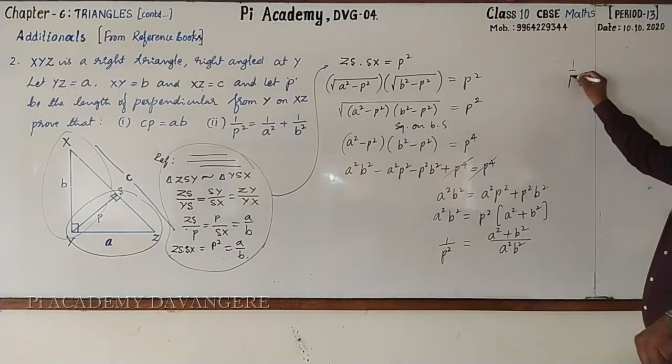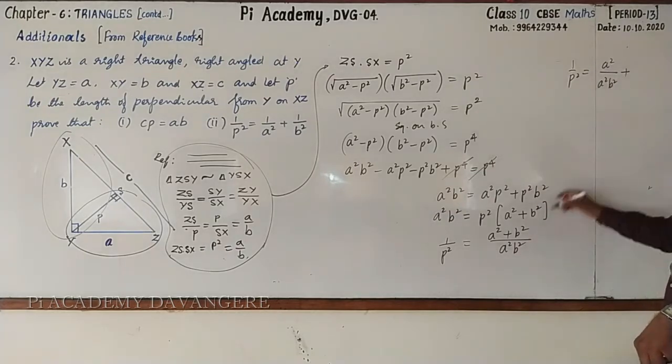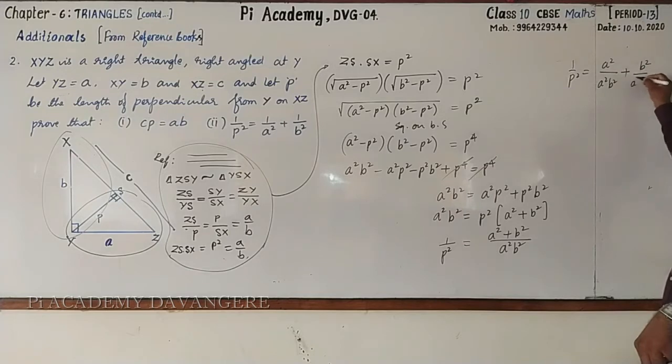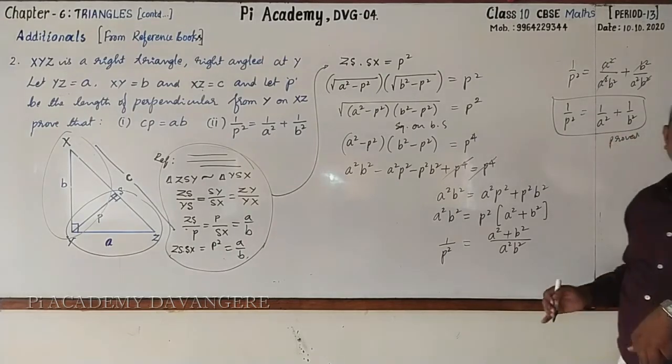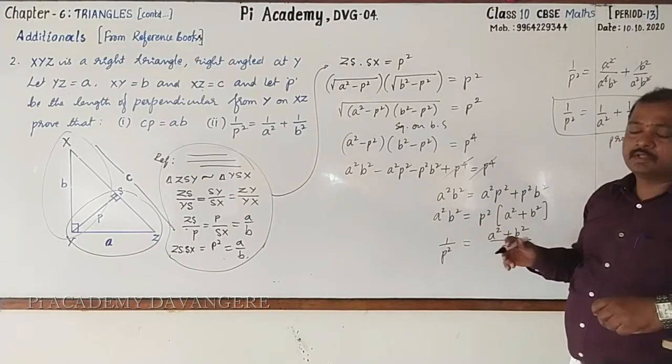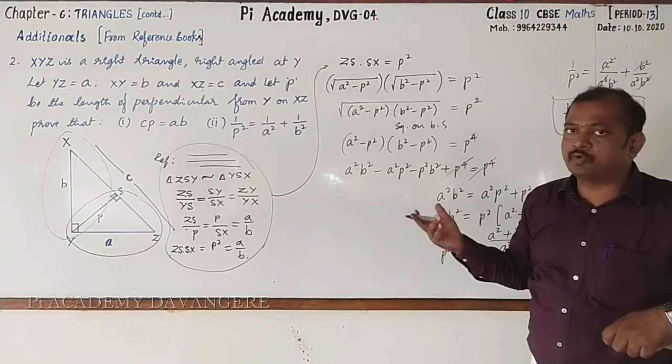Then 1 by P square is equal to A square by A square B square plus B square by A square B square. It cancels. 1 by P square is equal to 1 by A square plus 1 by B square. See that? We have proved this statement. Is it not simple? Yes. So I have shown both the methods. Whichever you feel more comfortable, you can go for that.